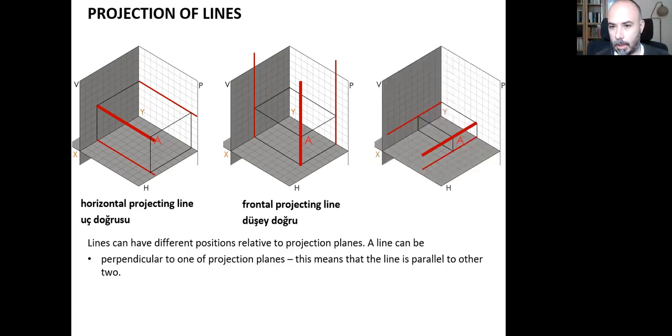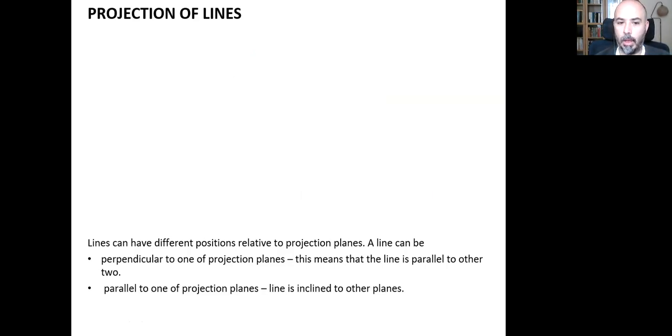The last example can be this here. It can be perpendicular to the profile projection plane. This means that it is parallel to the horizontal and vertical projection planes, and it is called a profile projecting line. Yer eksenine paralel doğru. This is the first group.